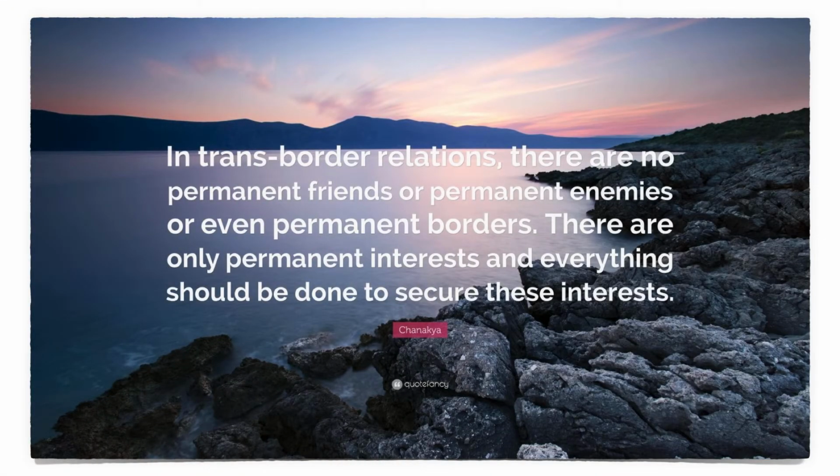According to Chanakya, in trans-border relations, there are no permanent friends, no permanent enemies, or even permanent borders. There are only permanent interests, and everything should be done to secure these interests.